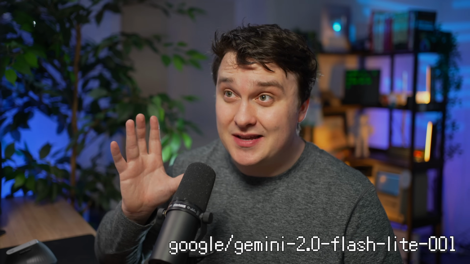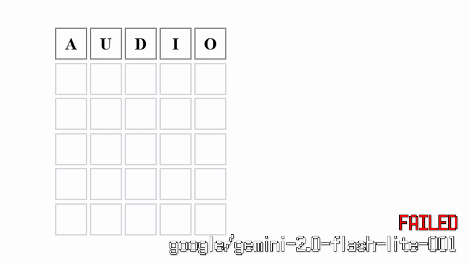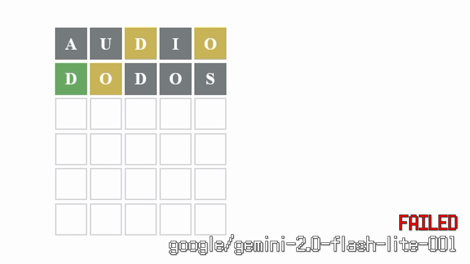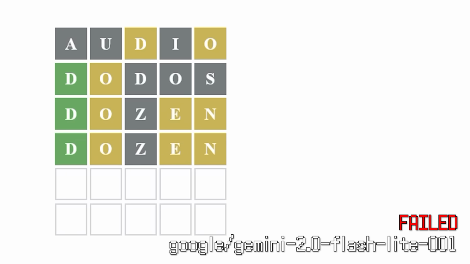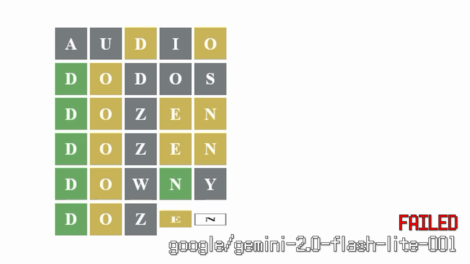Gemini 2.0 Flash Lite was disappointing because it had so much potential. It was really fast. I think it guessed 9 different things and 3 other things were wrong, but it was just really fast and did it in 1 minute and 22 seconds. But it also guessed the word dozen like 3 times. Kind of wild. All the Google ones were really good. I like how fast they were, especially with the Flash models, and they were super cheap as well. So honestly, very impressed with Google.